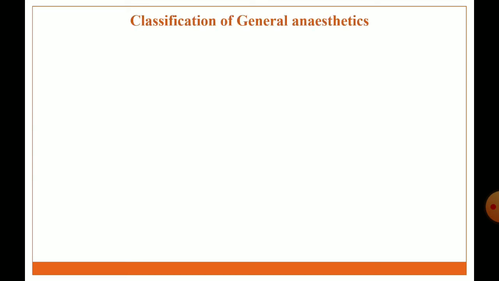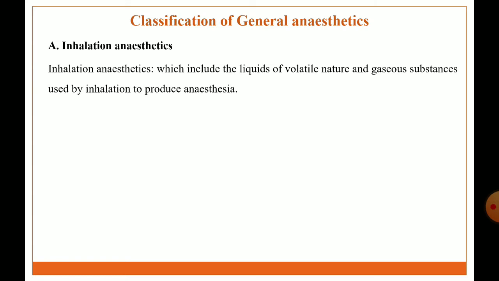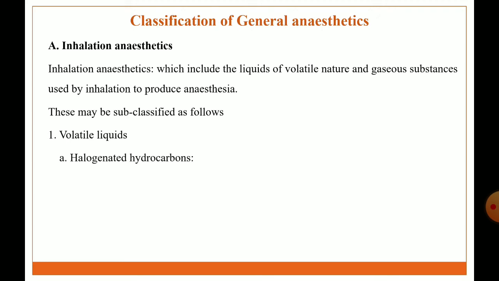Classification of general anesthetic agent. The first class is inhalation anesthetic agent. Inhalation anesthetic agents include liquids of volatile nature and gaseous substances used by inhalation to produce anesthesia. These may be classified into the following subtypes. First is volatile liquid. In this, the first subclass is halogenated hydrocarbon. Examples: chloroform, halothane, trichloroethylene, ethyl chloride.